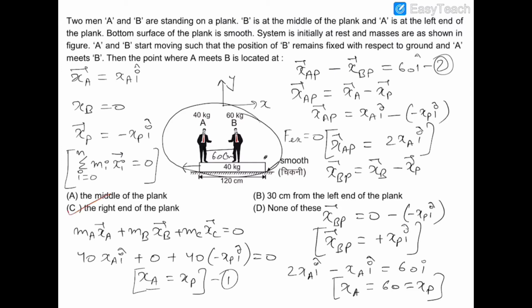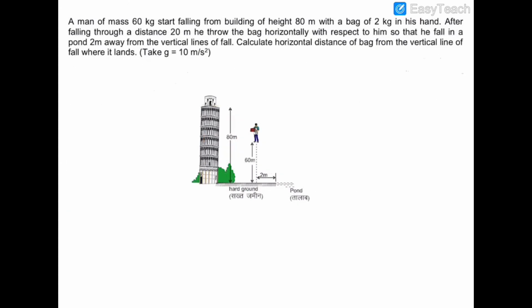Now let's move on to the next question. In this question, there is a man of 60 kg who starts to fall from a building of height 80 meters. You can see that. And he has a bag of mass 2 kg in his hand, and after falling through a distance of 20 meters, he realizes that he will fall on this hard ground.